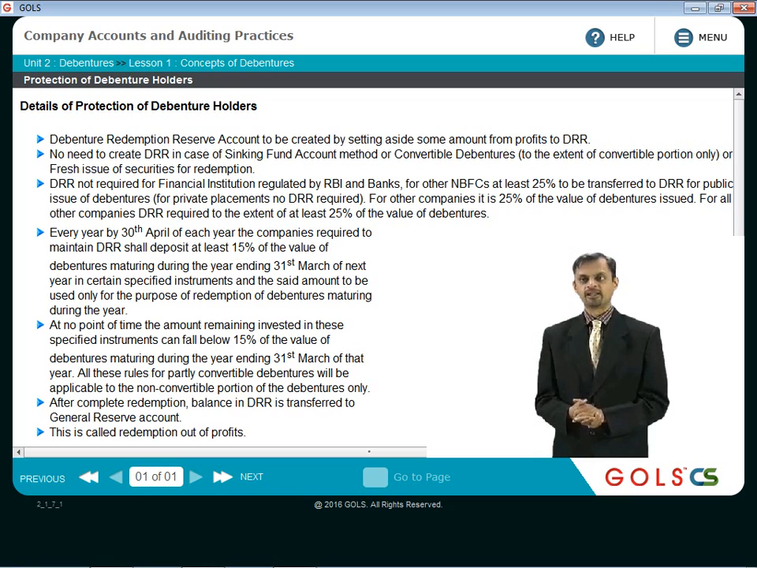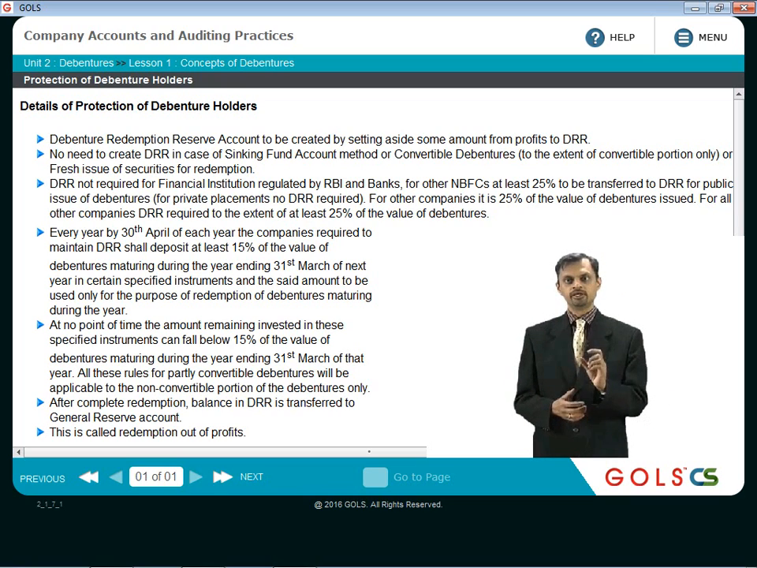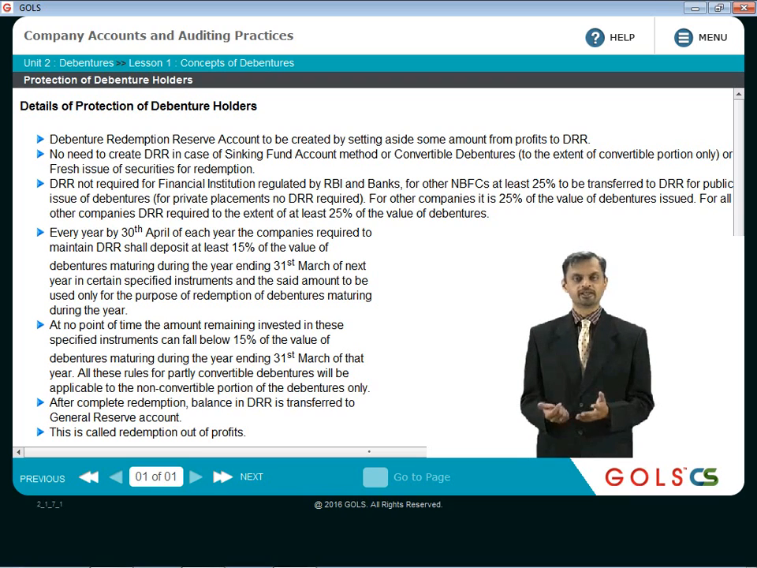All these rules for partly convertible debentures will be applicable only to the non-convertible portion of the debentures. For the convertible portion, as we said, the DRR is anyway not required, and this investment also is not required. After complete redemption, there is no need for DRR. So whatever is the balance in DRR will be transferred to general reserve account, because the redemption has happened completely. But this will happen only after the complete redemption of debentures, not partial redemption of debentures.